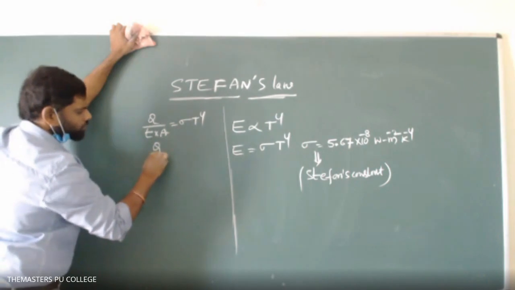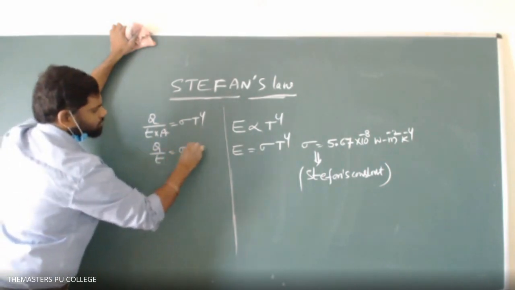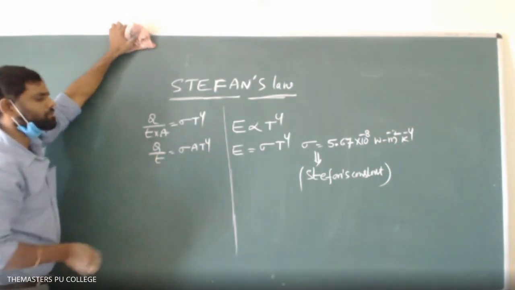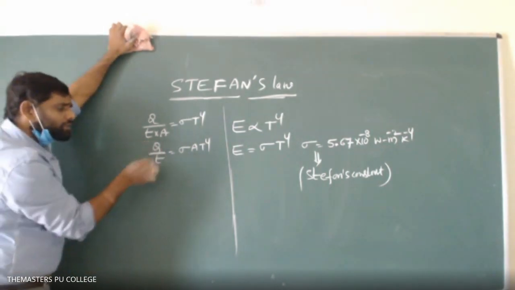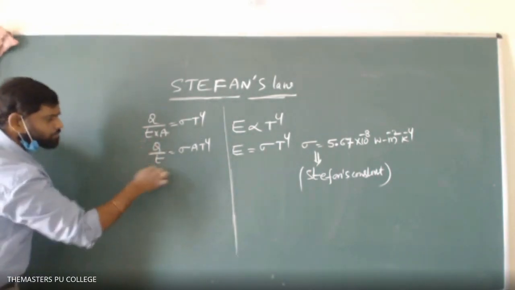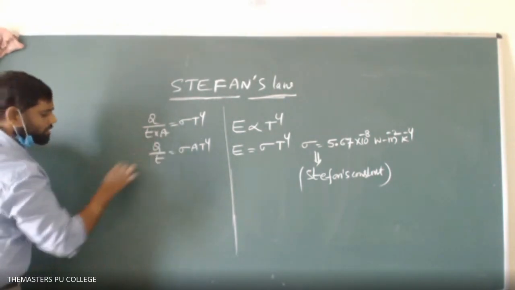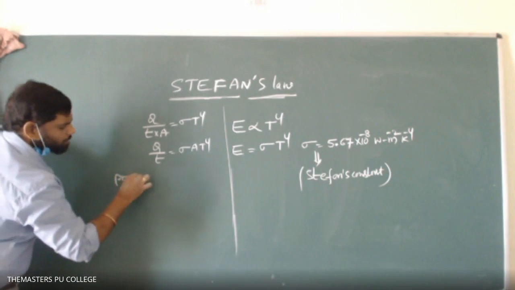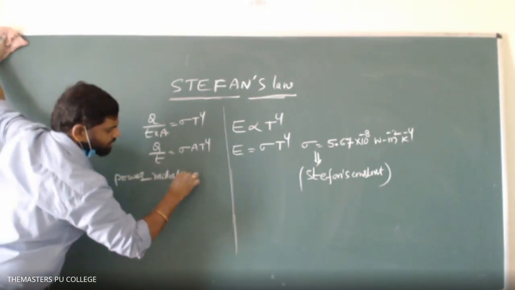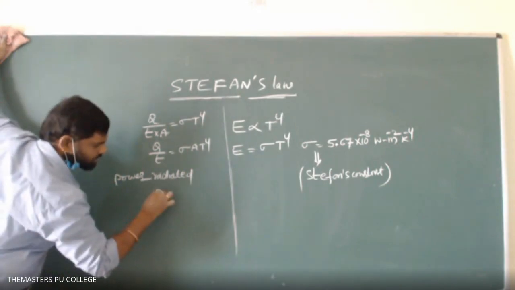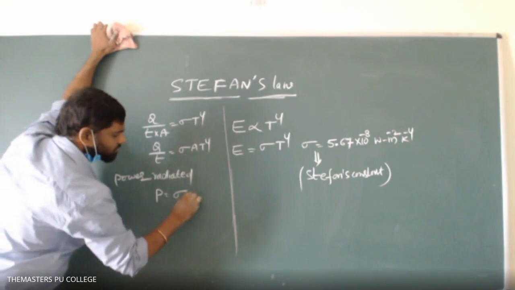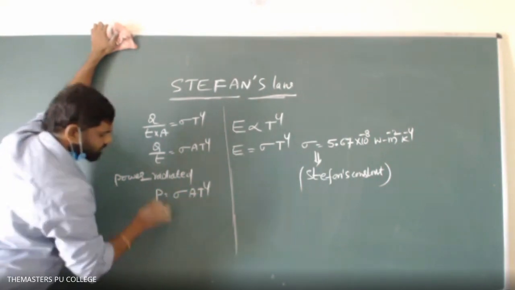So therefore, Q by T is equal to sigma A T to the power of 4. Q by T stands for energy emitted per unit time, which is nothing but power. We can call it power. So therefore, power radiated P is equal to sigma A into T to the power of 4.